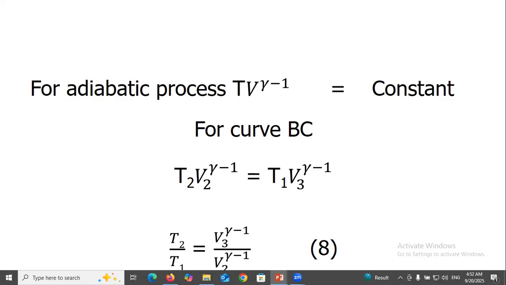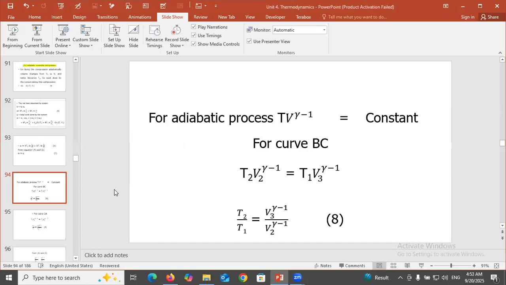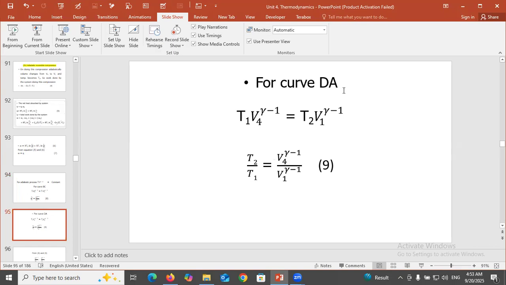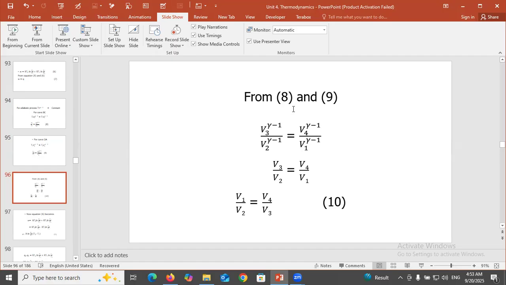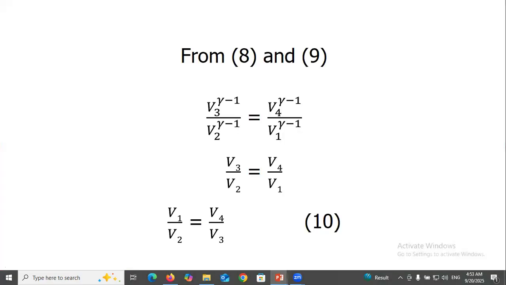For the adiabatic process, T V to the power gamma minus 1 equal to constant. For curve BC, T2 V2 gamma minus 1 equal to T1 V3 gamma minus 1. So T2 over T1 equal to V3 gamma minus 1 over V2 gamma minus 1. For curve DA, T2 over T1 equal to V4 gamma minus 1 over V1 gamma minus 1. From equations 8 and 9, we get V1 over V2 equal to V4 over V3.